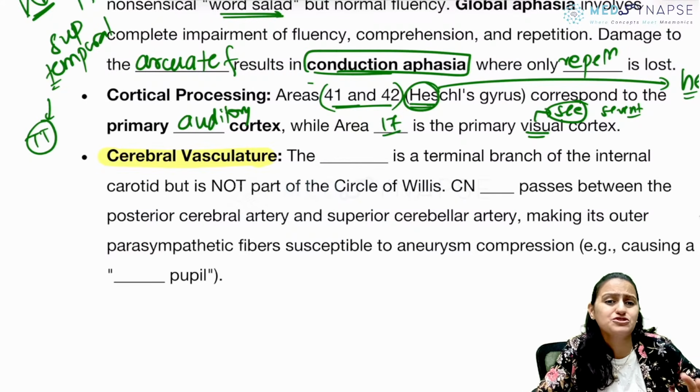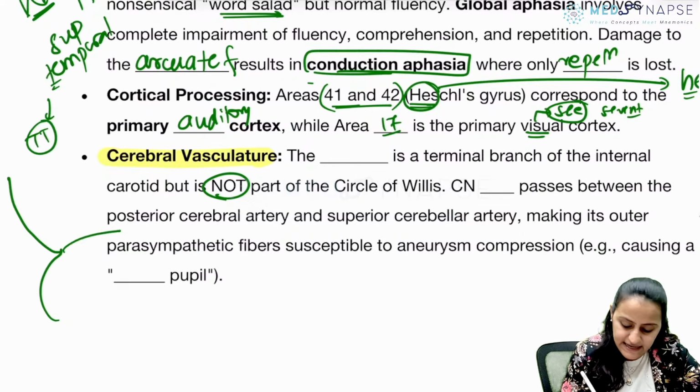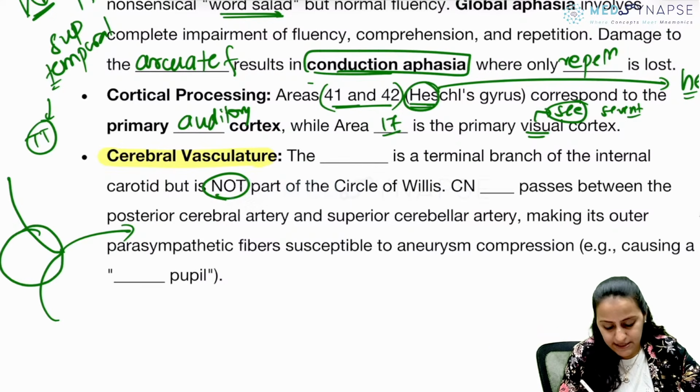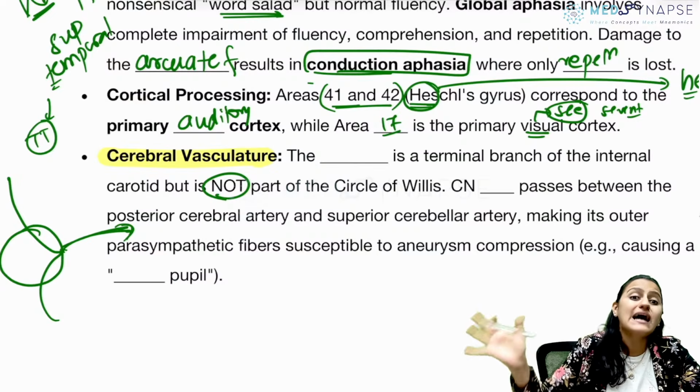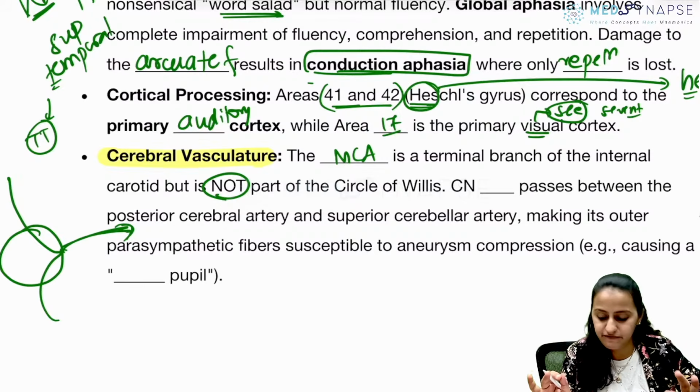What is a branch of the ICA, but it is not a part of the circle of Willis? Terminal branch hai. ICA में से आता है ACA or MCA, right? And this is where the circle is present. So you can see that MCA goes out of the circle. So remember, MCA is not a part of circle of Willis.